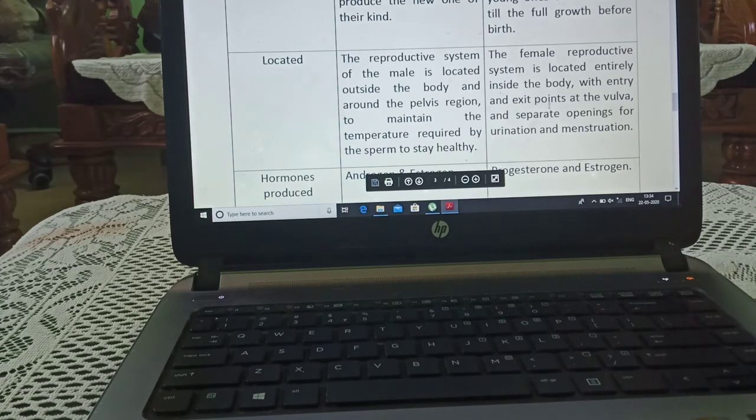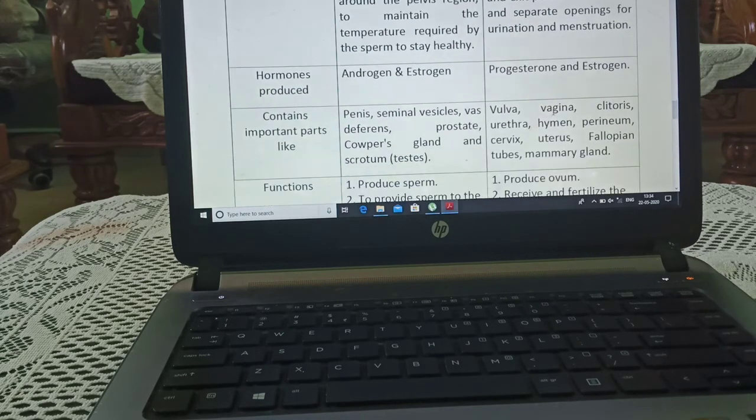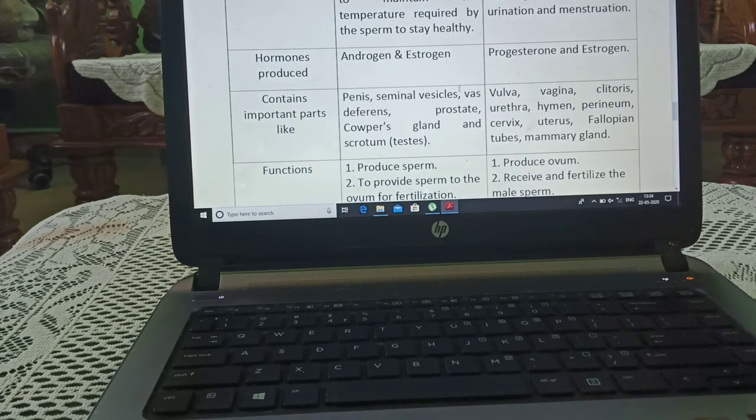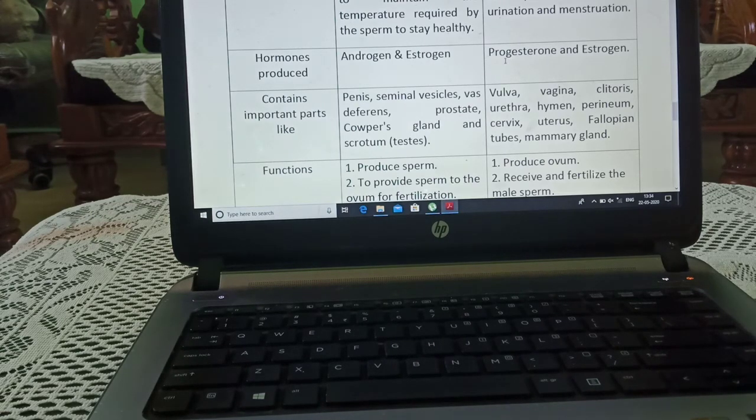The female reproductive system is located entirely inside the body with an entry and exit point at the same place, known as the vulva, and separate openings for urination and menstruation. In males, two hormones are released, androgen and estrogen. Similarly, in females, progesterone and estrogen.